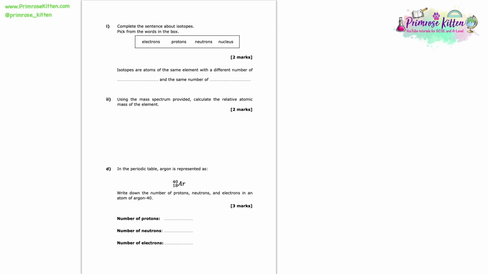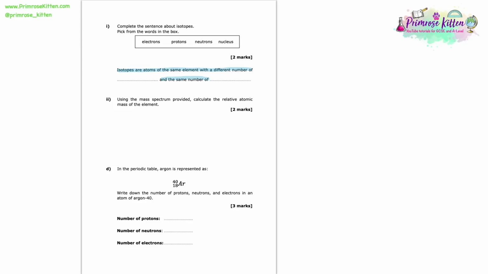So here we're asked to complete the sentence about isotopes. And we've got some words in the box that we're to pick from. Isotopes are atoms of the same element with a different number of something and the same number of something else. So this definition is such an important one at GCSE. We're going to use it all the time, so make sure that you learn this definition.